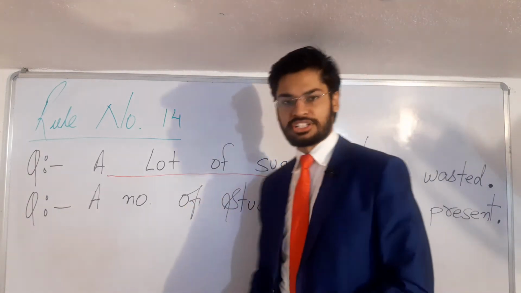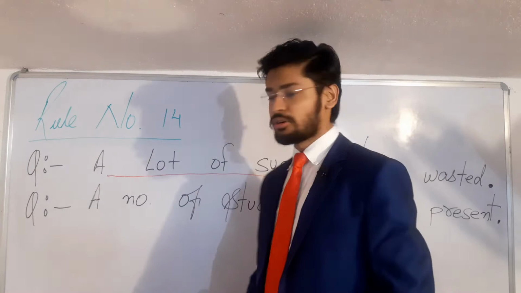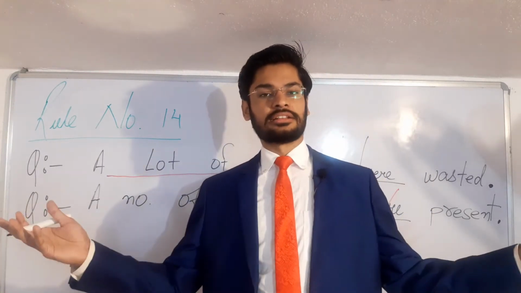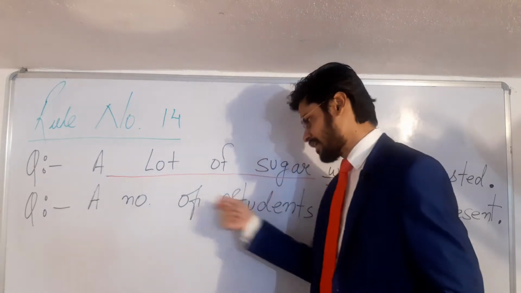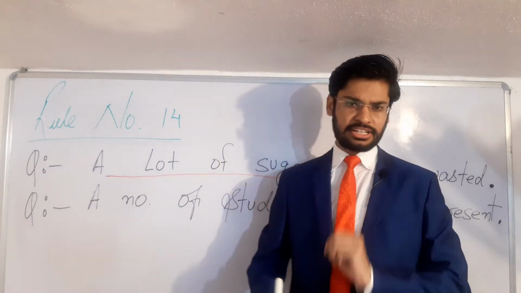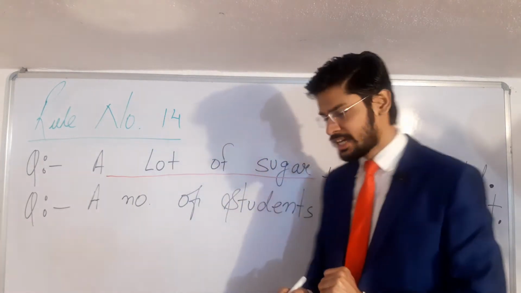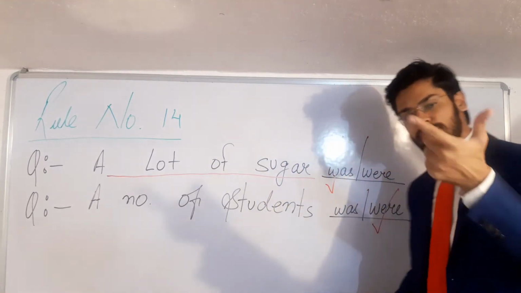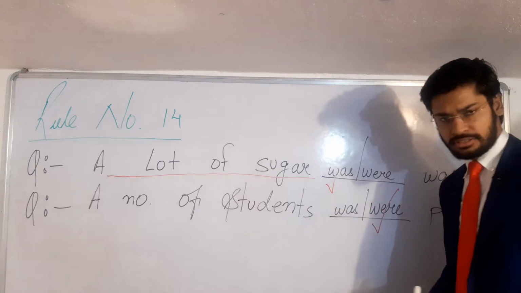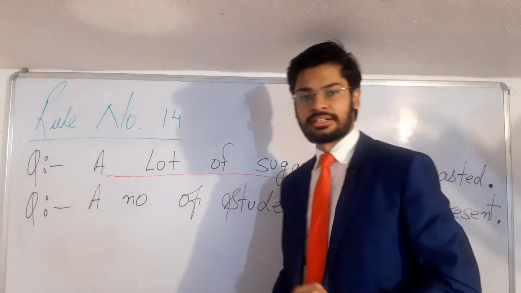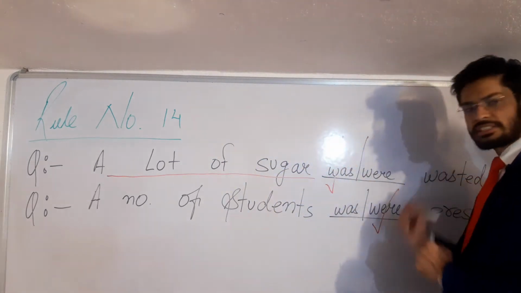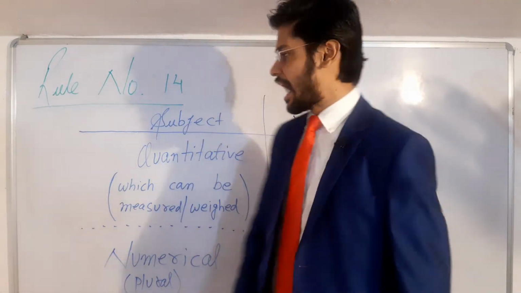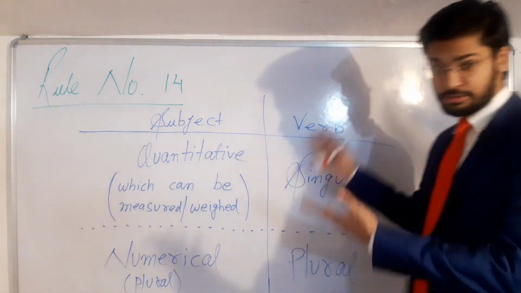Now come to second question. Rule number 14 also says that if the subject is numerical मतलब number वाला हो. If numbers are given, countable numbers are given, then in that case the verb will always be plural. So the correct answer I had put according to the rule is were. So please note down the question first, then we'll move on to the rule. So students, I have mentioned the rule also on the board. Please note down the rule.